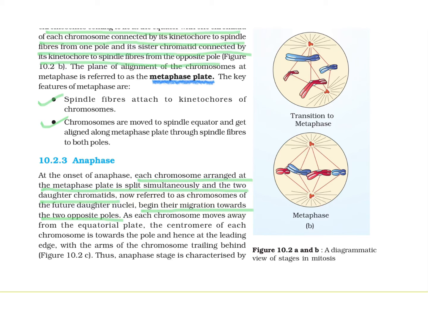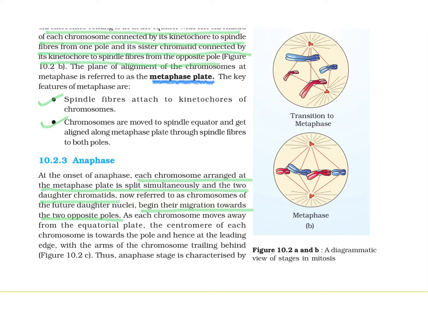As each chromosome moves away from the equatorial plate, the centromere of each chromosome is towards the pole, and hence at the leading edge, with the arms of the chromosome trailing behind. So this is anaphase.